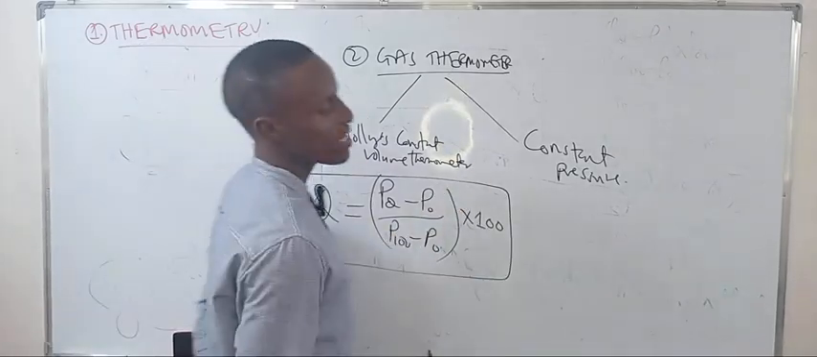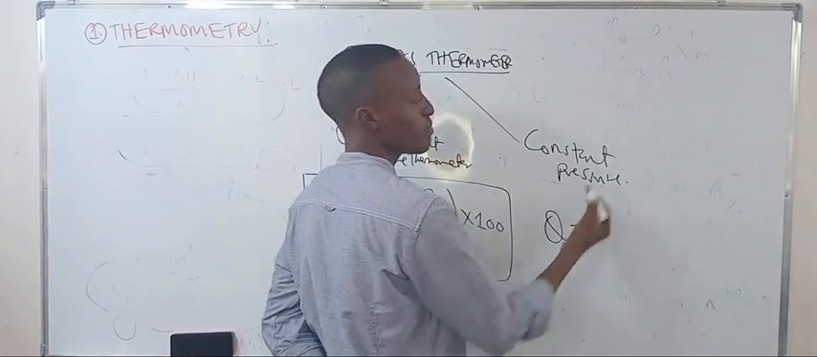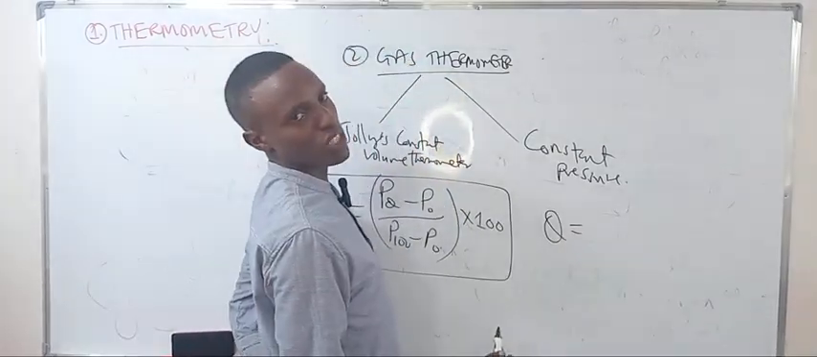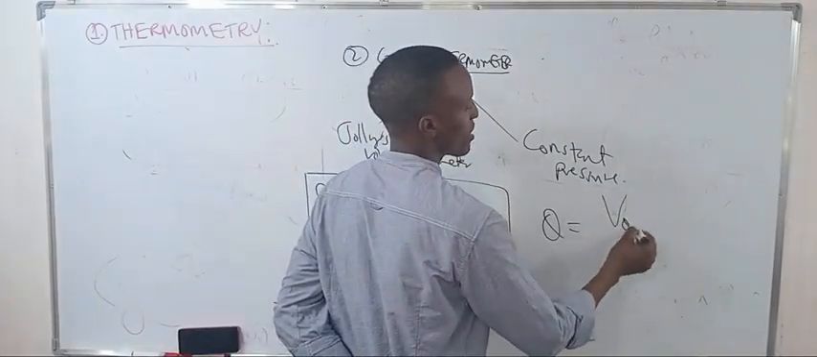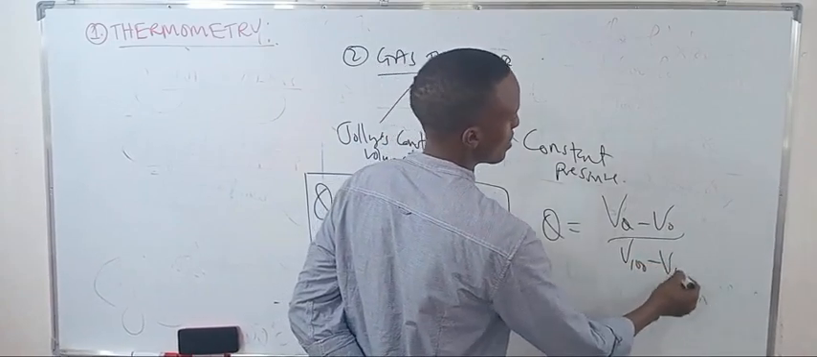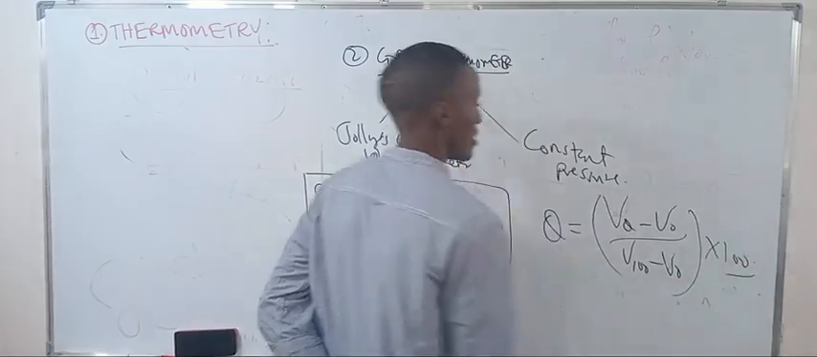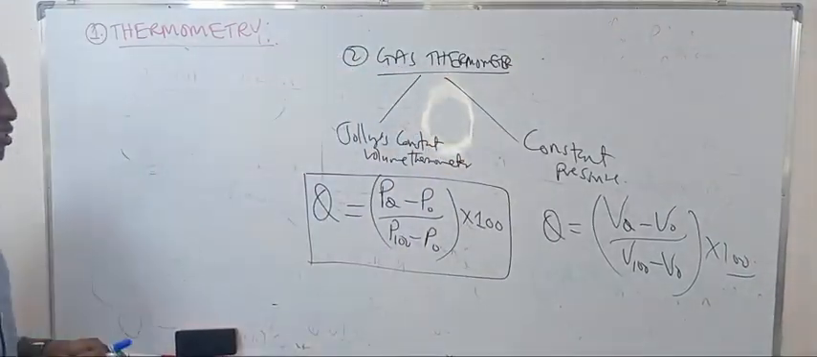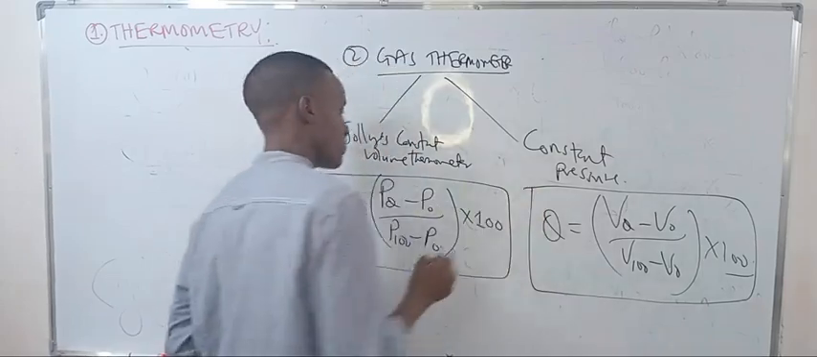How about the constant pressure? Let's talk about the constant pressure. This means we measure the volume. At constant pressure, we measure the volume, so what varies here is the volume. So it is volume at theta minus volume at 0, over volume at 100 minus volume at 0, times 100. That's all about the gas thermometer.